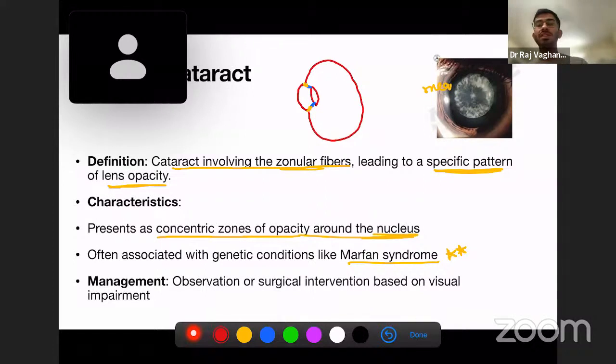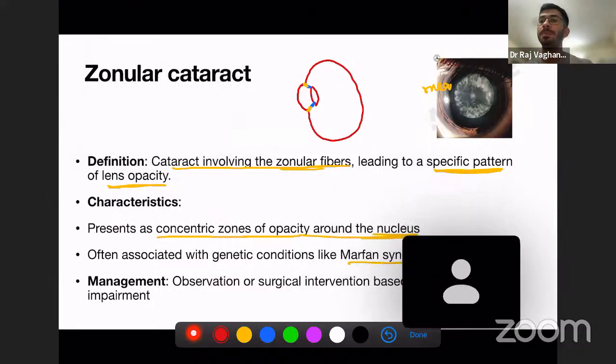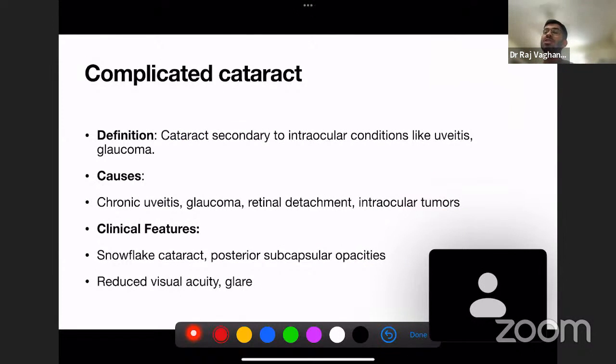Now, how do you manage this condition? Observation or surgical intervention based on the visual impairment. If the visual impairment is minimal, then you can observe for some time. If it progressively worsens, then you have to intervene surgically and perform cataract surgery like phacoemulsification or manual small incision cataract surgery. Or you can observe if the vision is not severely impaired. So that was about the zonular cataract.